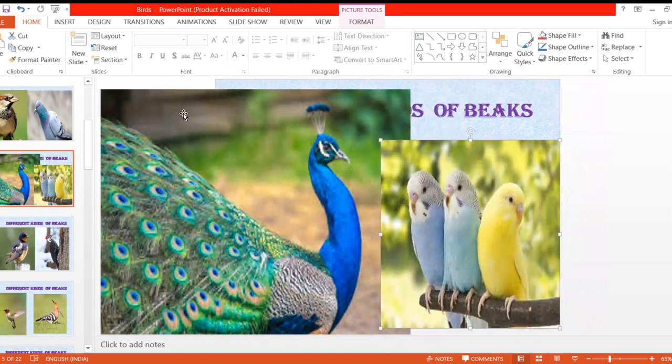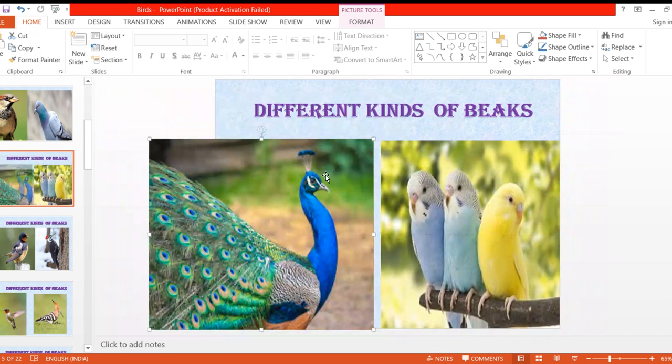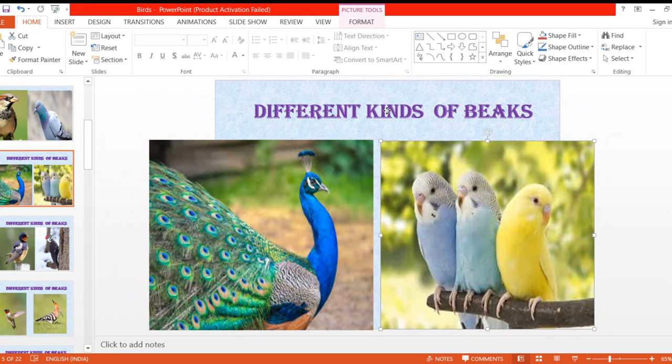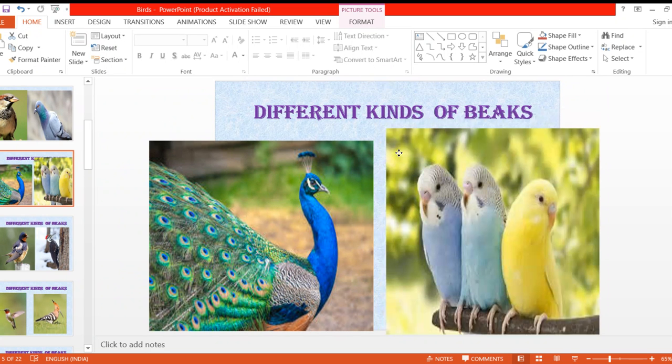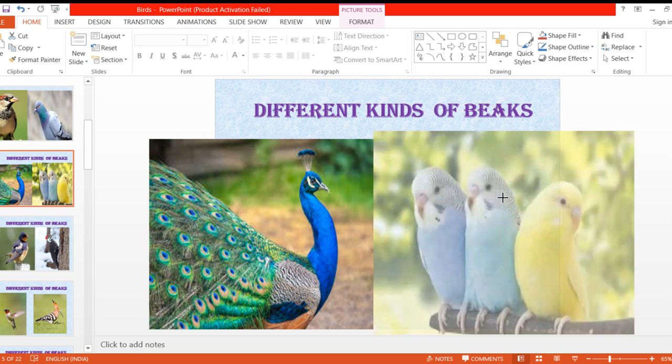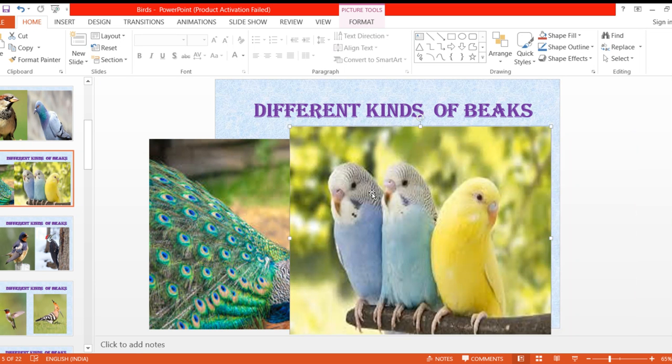Now you must have been noticing these birds. Where do you see these birds? Tell me. Where do you see these birds? This is peacock. The other three birds, this is not peacock, child. This is peacock. What is this? Wait, I'll make it big. No, it's not parrot. No, these are not parrot.